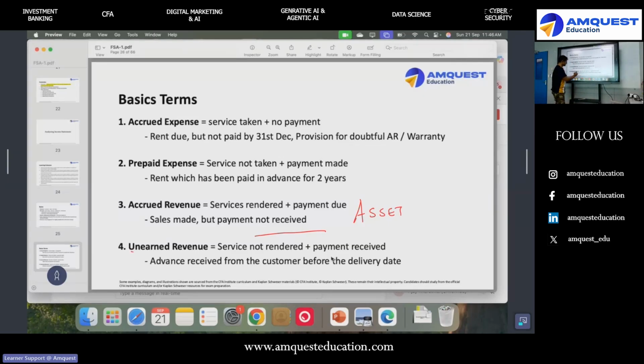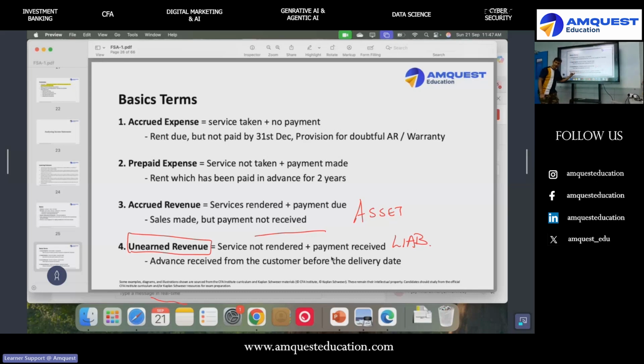Okay, this one is a very important word. What is unearned revenue? It means I've received the money, but the service is not rendered. Got it? Like school fees, where you pay for 1 or 2 years but you don't get the service yet. So this is effectively a liability for the person who received the money, because I have yet to give the service. Like Byju's, they take 2 years of income and give service over 2 years. If they don't give service, they'll refund the fees. Liability, right? So these two are important words.